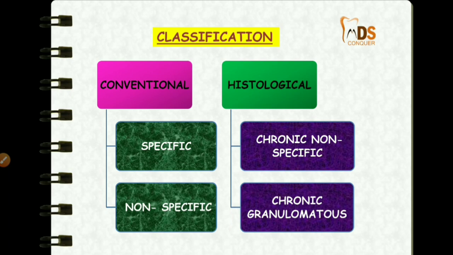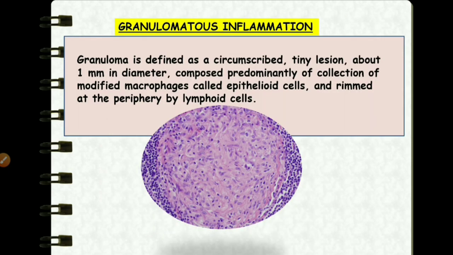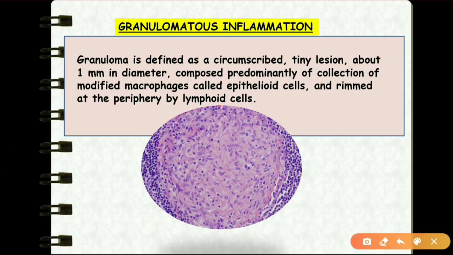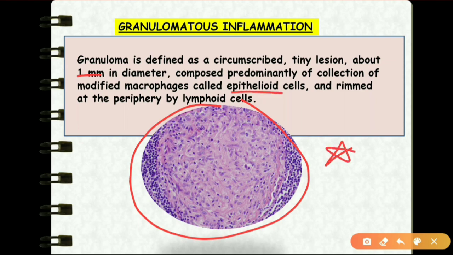If you take the classification, there are two types: conventional classification and histological classification. In the conventional classification, it may be of a specific or a non-specific type, whereas in histological classification, it's chronic non-specific or chronic granulomatous. So here comes the granulomatous inflammation, in the histological variety. You can see this granuloma is a well circumscribed lesion with a diameter of about 1 mm. And remember the epithelioid cells present in the granuloma are modified macrophages.